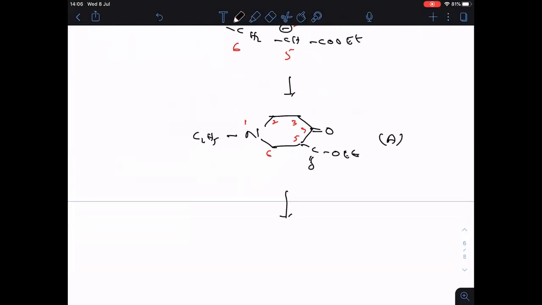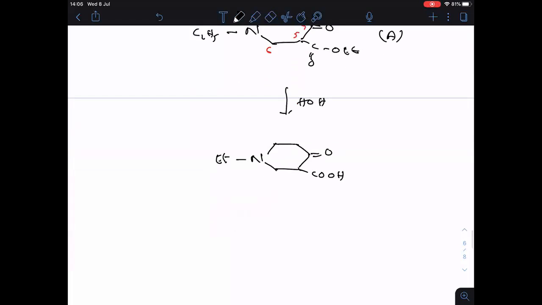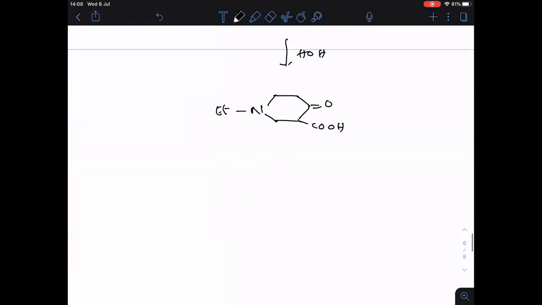This is A. So on hydrolysis, what happened? C2H5, I am writing as Et, that is ethyl. Then here is double bonded O, and this will become COOH. Ester hydrolysis, you will get the acid. Again, this is a beta keto acid.